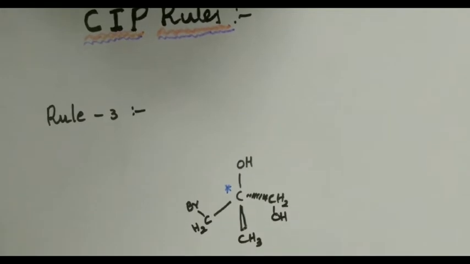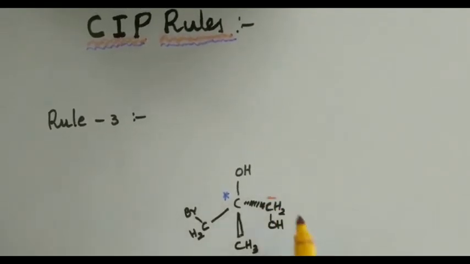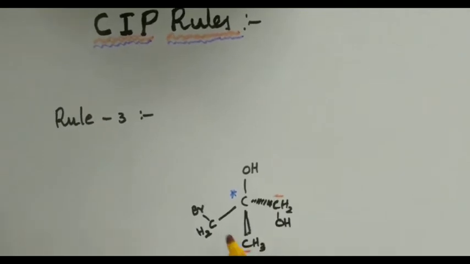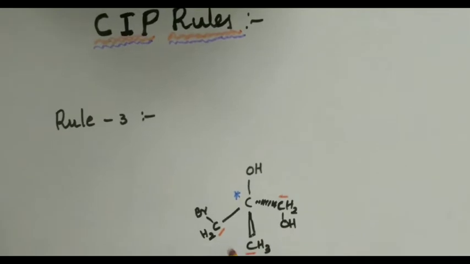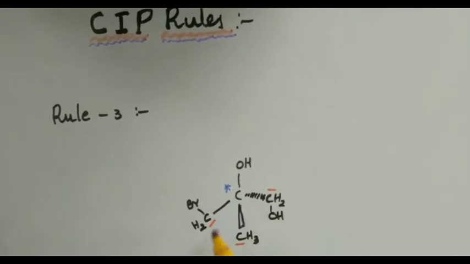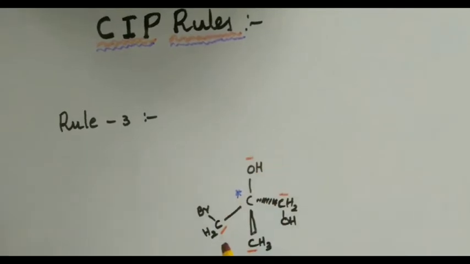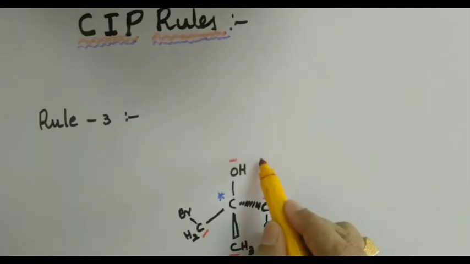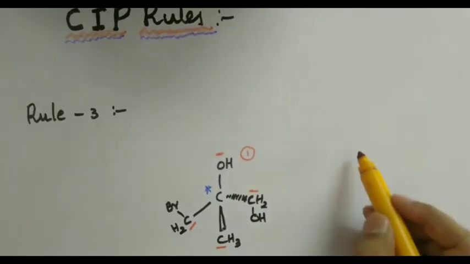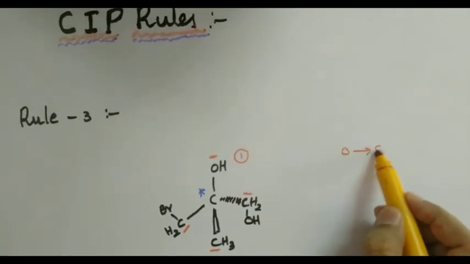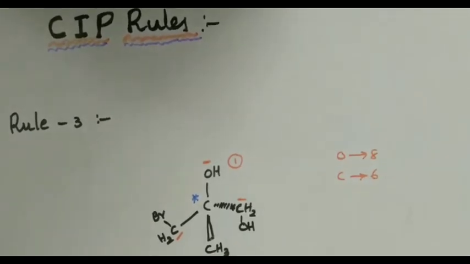In this case, if you observe carefully, this group is connected to the stereocenter by carbon. This is also by carbon, and interestingly this is also by carbon. So all these three groups are connected to the stereocenter by carbon atoms only, whereas this is connected by oxygen. Therefore the top priority should always go to OH because oxygen has the highest atomic number, 8, compared to carbon, whose atomic number is just 6.